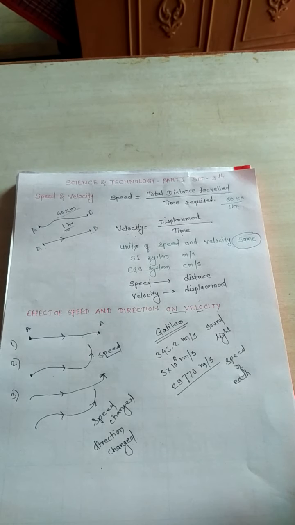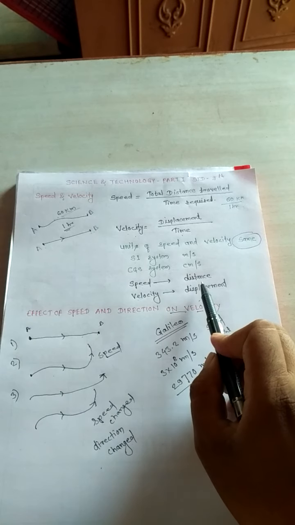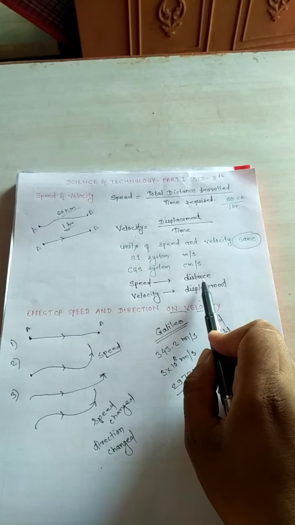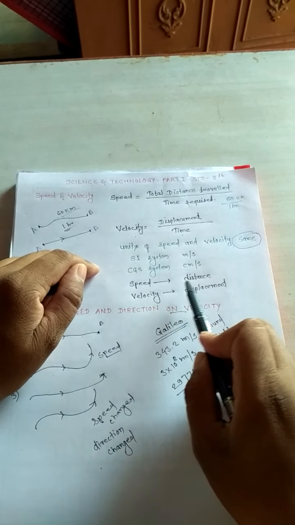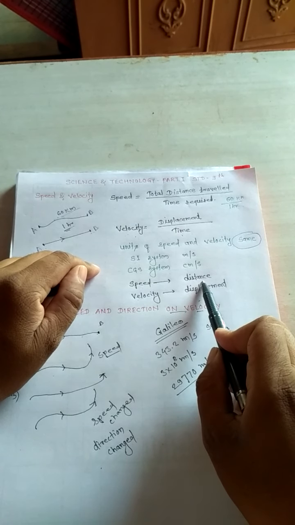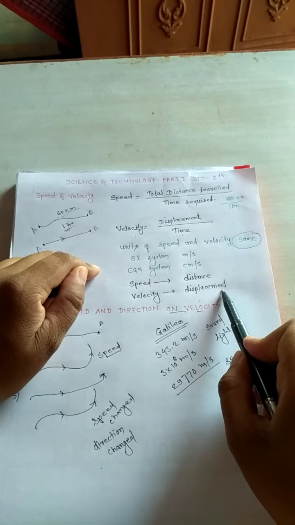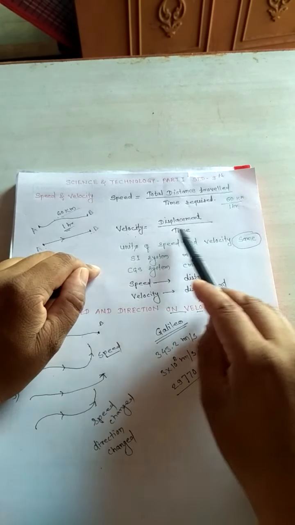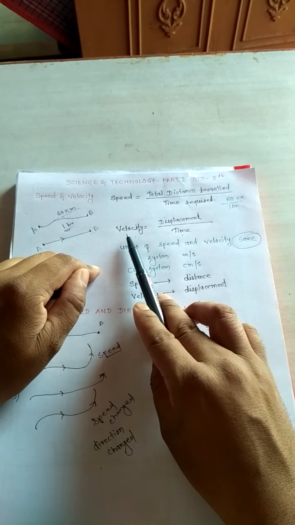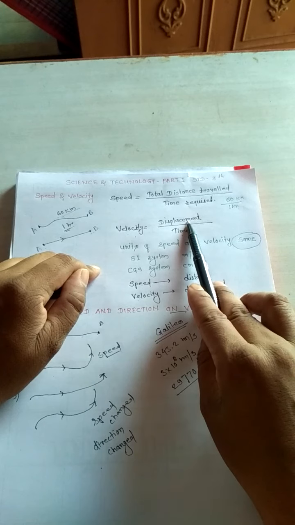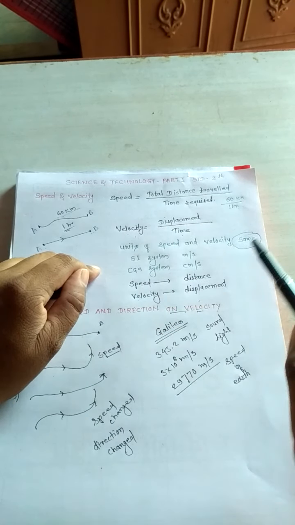So I will tell you the relationship between speed and distance, and the velocity is related to the displacement. Here we have learned that if there is no displacement, velocity cannot take place, because displacement needs the direction, and velocity needs the direction.